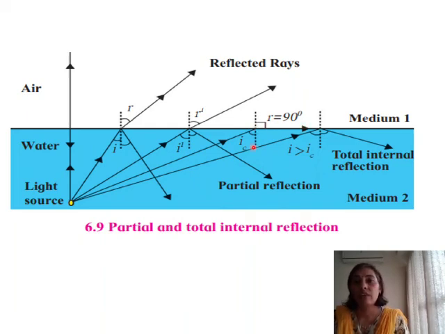So the critical angle for glass is 42 degrees. And if you exceed the value of critical angle, that is 42 degrees, then you find that total internal reflection takes place. So this was just one example of total internal reflection, and for glass the value of critical angle is 42 degrees.